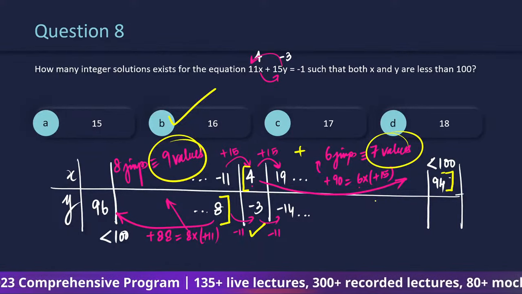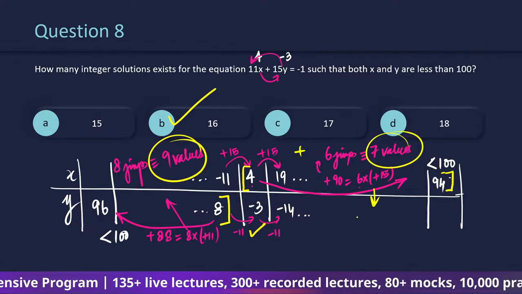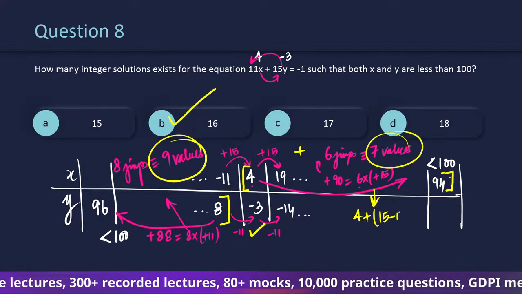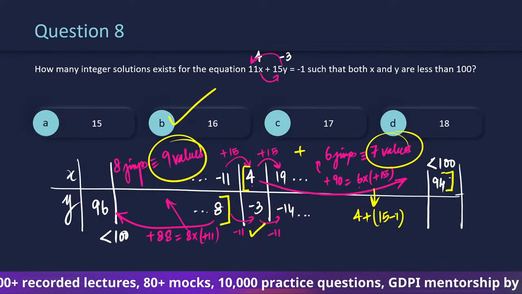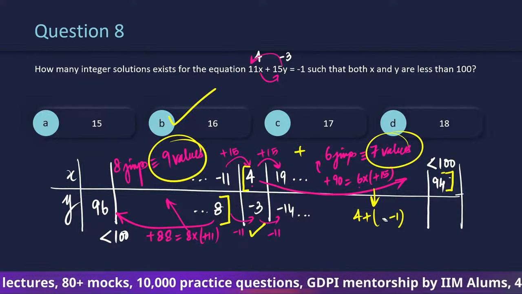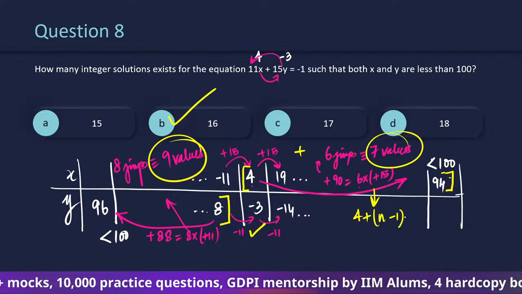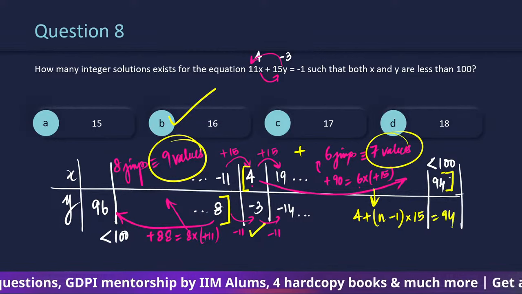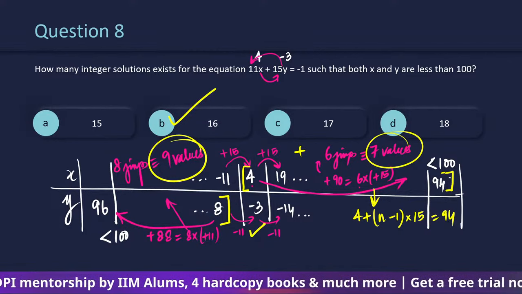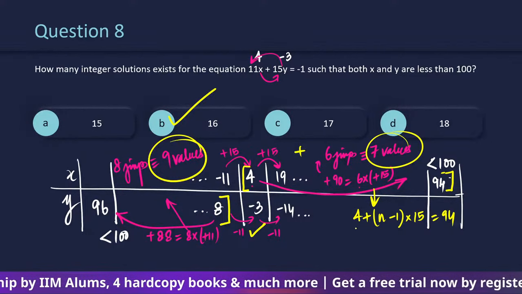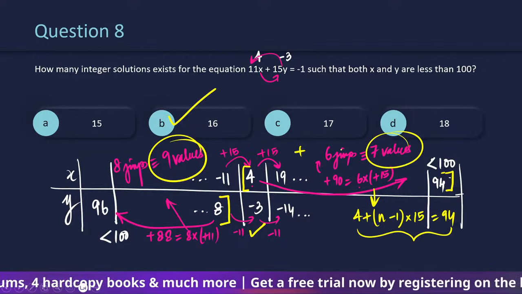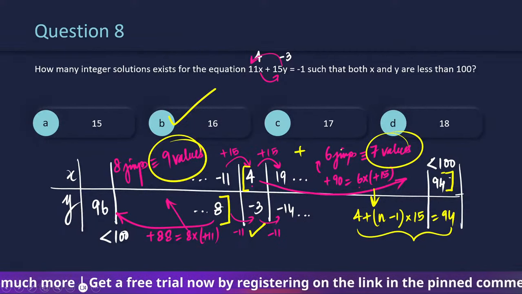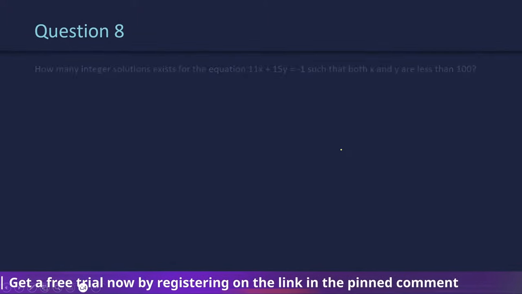If you take the general term, you will say 4 plus n minus 1 into jump is that of 15. This results in a 94. यहां से सॉल्व करोगे n आपको 7 ही आएगा. पर क्यों करें when we can see that 6 jumps are there which we can calculate very easily, that would result in 7 values, right?